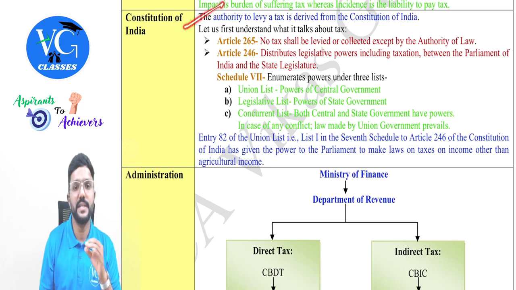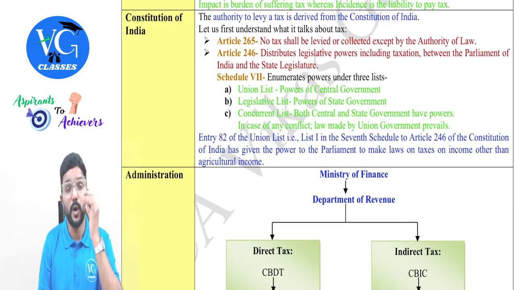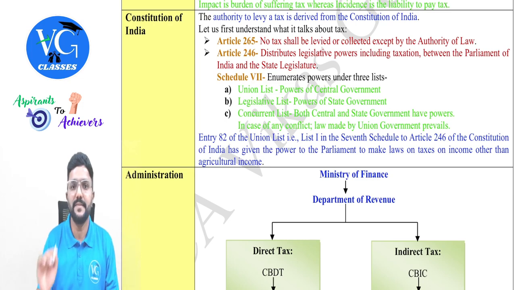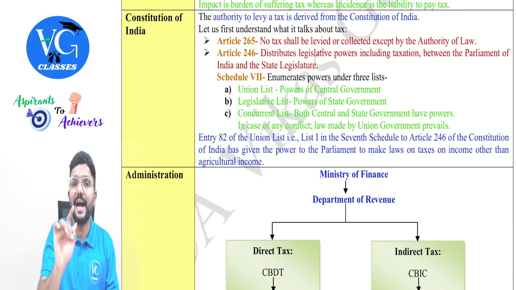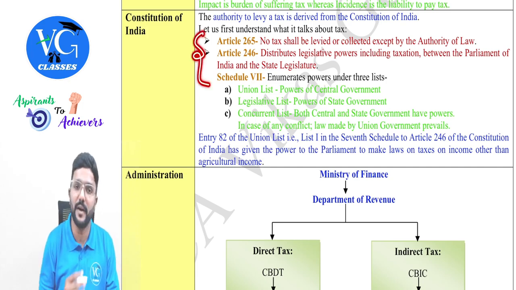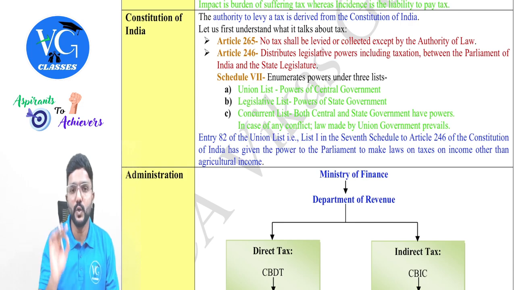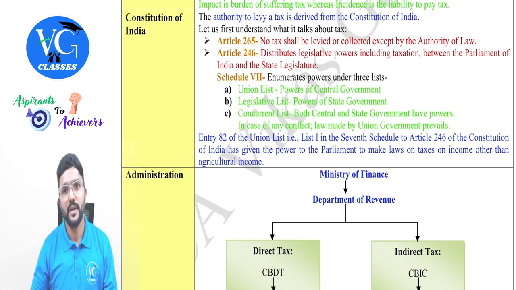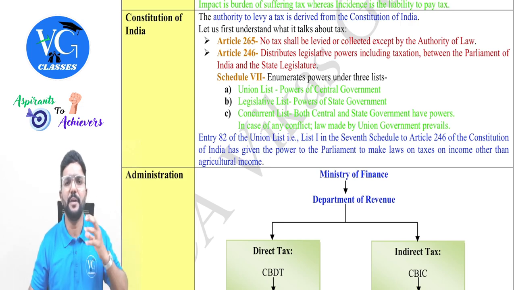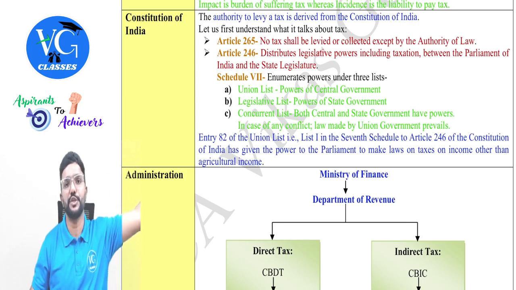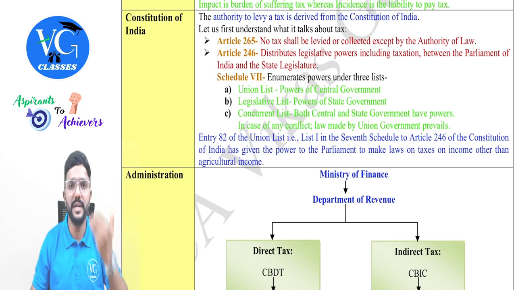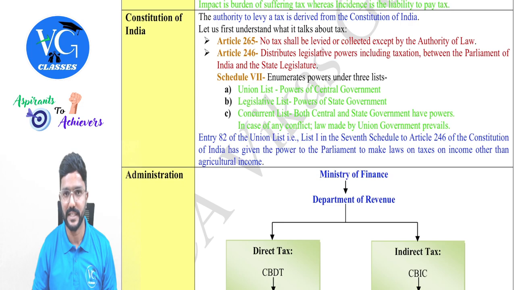So in the first line I have mentioned, you can see the authority to levy a tax is derived from the Constitution of India. Let us first understand what it talks about. We are not covering the entire Constitution, as I already mentioned, guys, only a few articles of the Constitution which are relevant for our tax purpose. Article 265 will tell no tax shall be levied or collected except by authority of law. Now, tomorrow, all of a sudden, Modi ji felt that let me levy a new tax on the people of the country. Can they come forward and do it straight away? No, no. First, they have to derive the power from the Constitution. They have to make the law with respect to that. Only then can they start levying the tax.